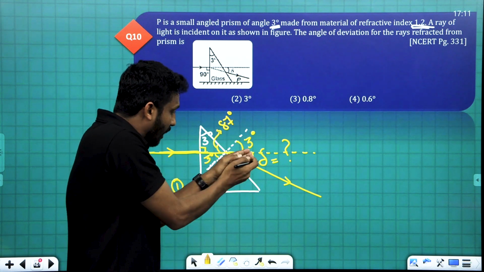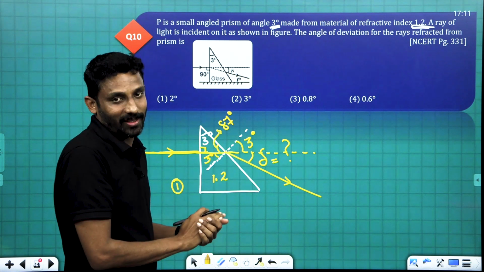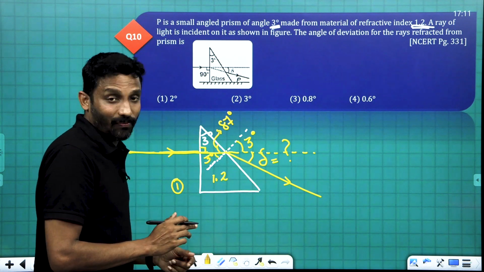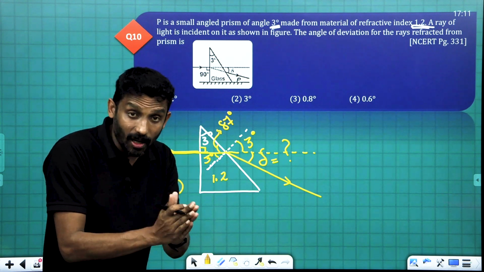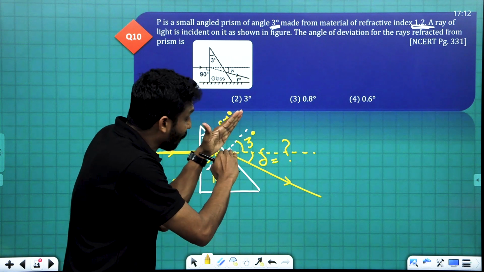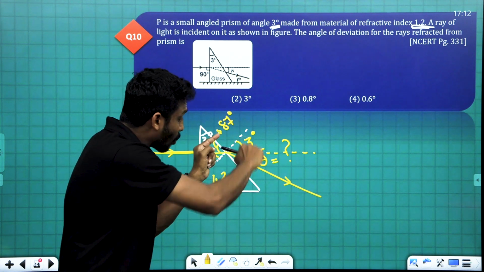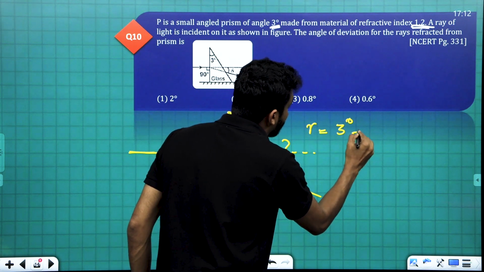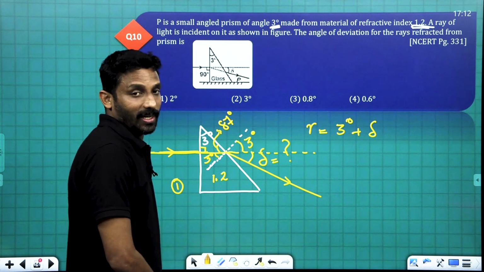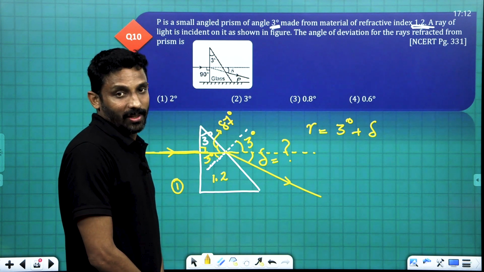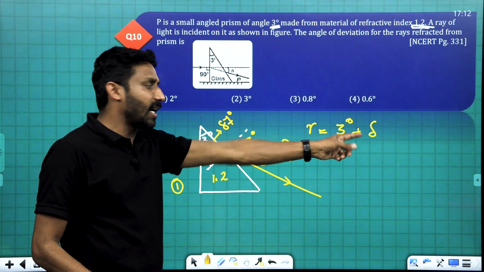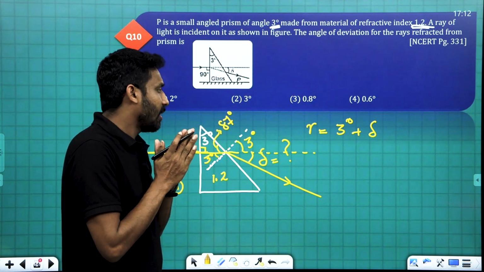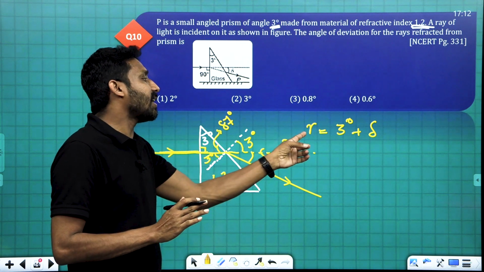Now what about this total angle? This total angle is the angle of refraction. This 3 degree plus delta is the angle of refraction. What is the angle of refraction? It is the angle between the normal and the refracted ray. Angle of refraction is here 3 degree plus delta, 3 degree plus deviation angle. So we need to get the deviation angle, that is r minus 3 degree. We can easily calculate r